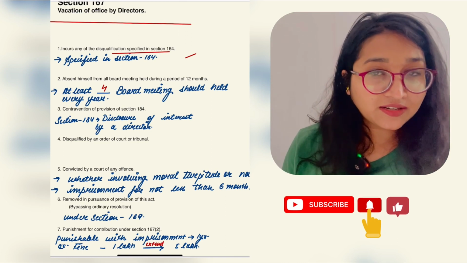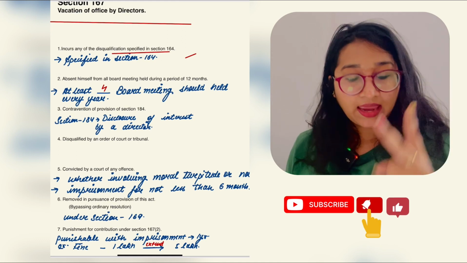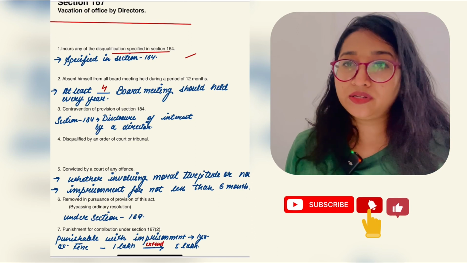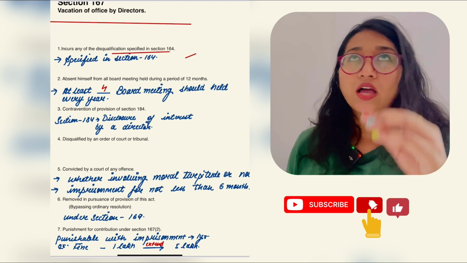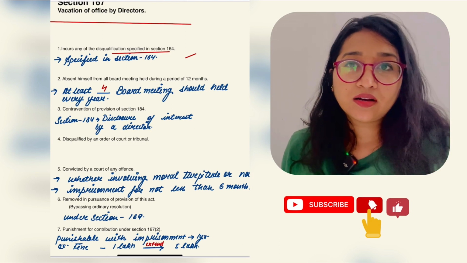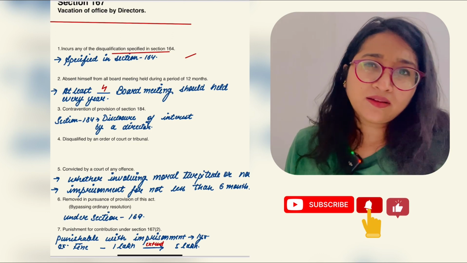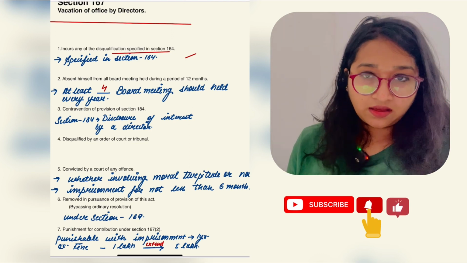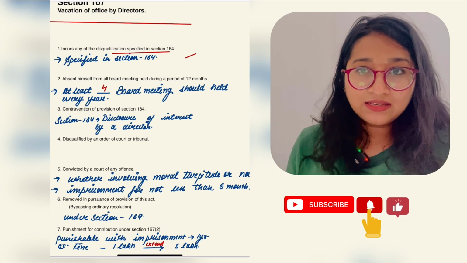So the first vacation of office point says that if he incurs any of the disqualifications specified under section 164, that is clear. Second, if he absents himself from all board meetings held during a period of 12 months. Can you tell me how a person can attend a board meeting? Does he have to be present physically or virtually?